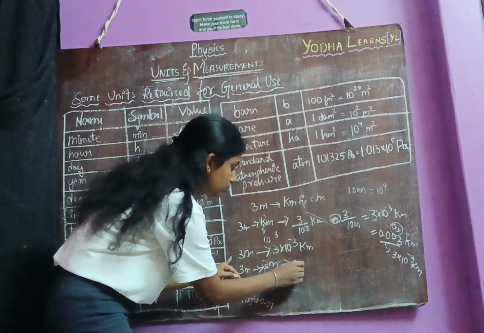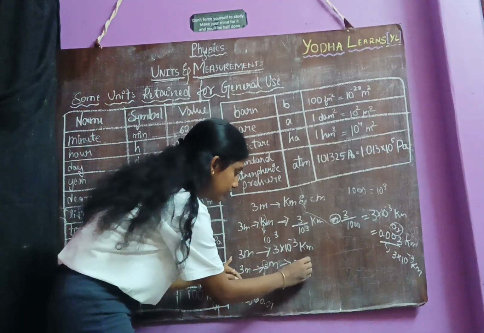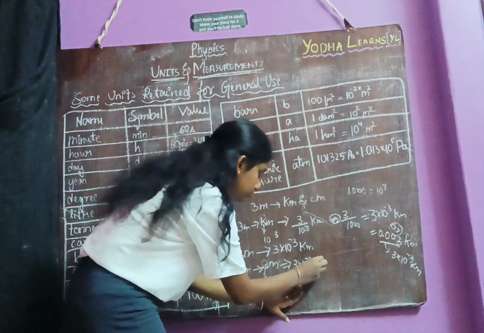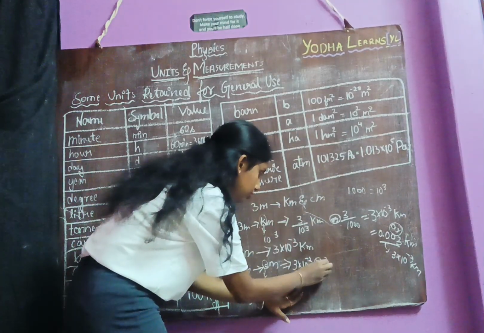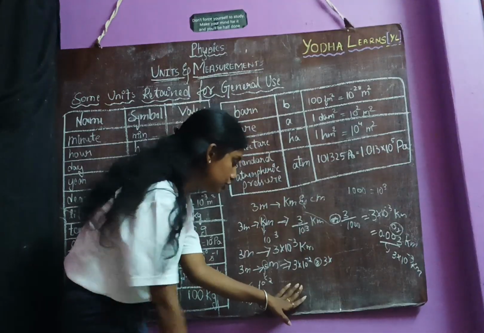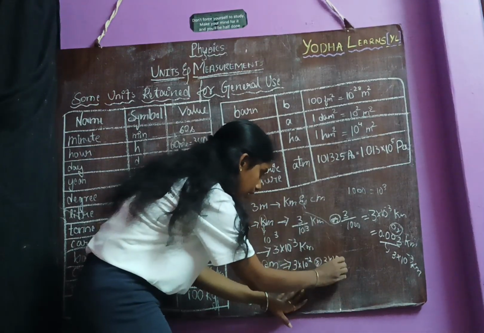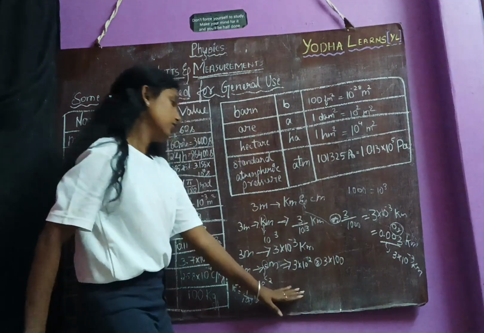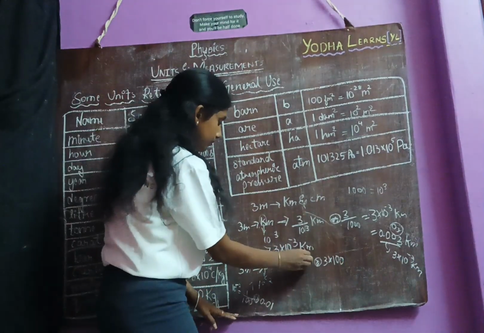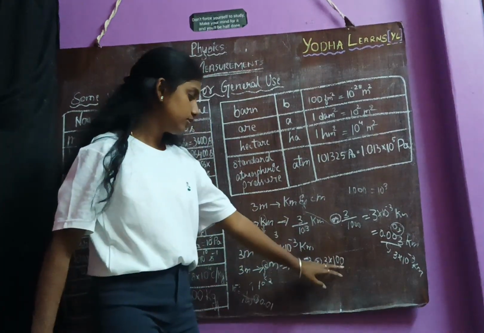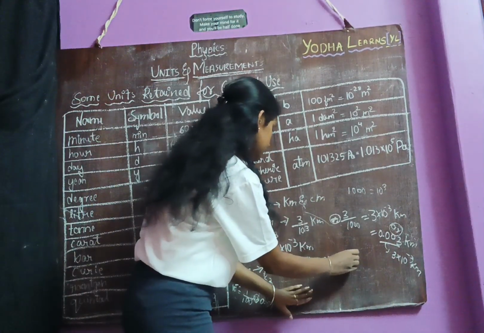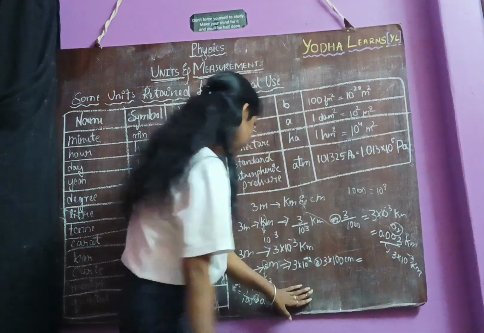So 3 into 10 power minus 2, or 3 into 1 divided by 100.